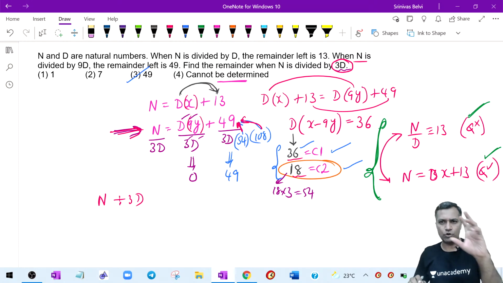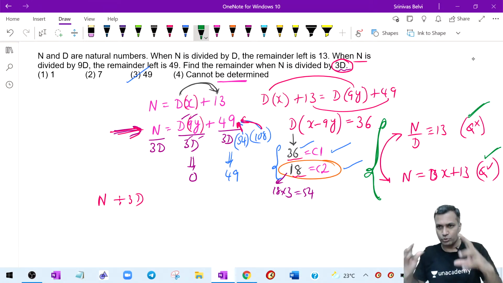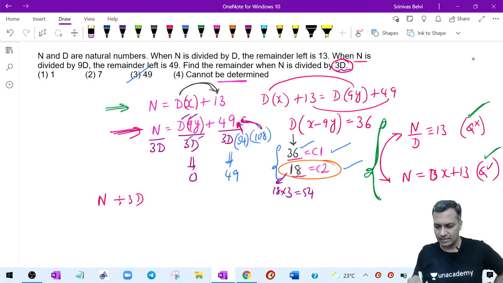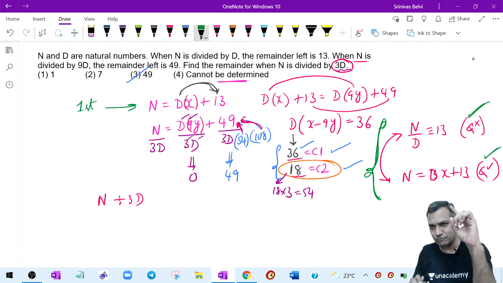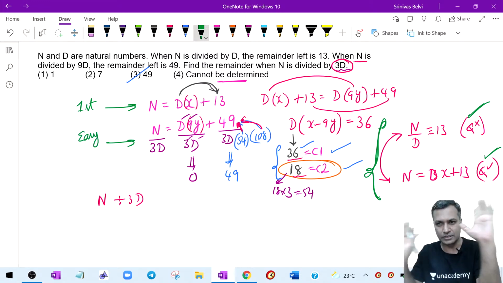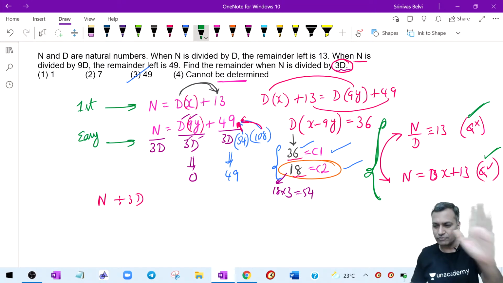I hope you understood my message, Anurag. Is this clear? When there are two propositions right in front of you, deal with the easier one. Easy thing first. It's nothing like first thing first. You wrote this first, so the mind always says first thing first. But when it comes to the exam, I always said easy thing first. It is never about first thing first. It's always about easy thing first.